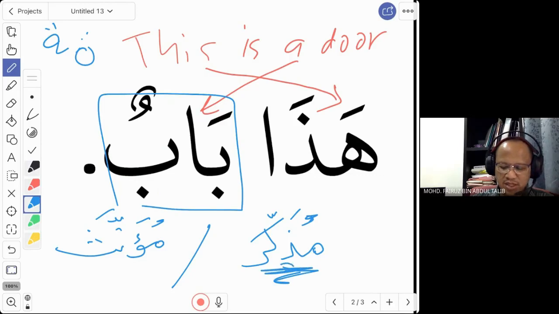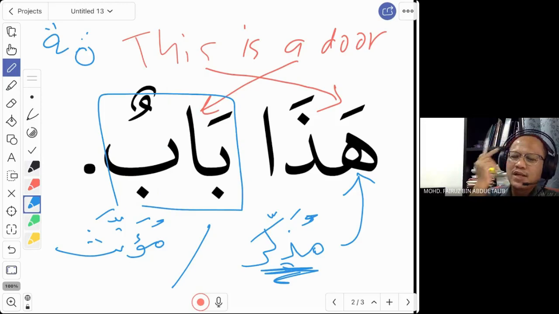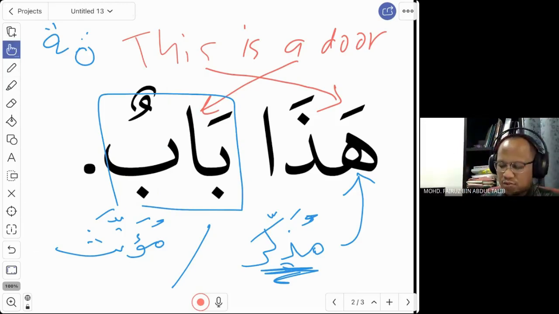And since this is muzakkar, we have to say haza. But why haza? Not because haza is muzakkar. No, it is because of the word bab. We are pointing to the bab, to the door. So since you are pointing to the word bab, and bab is muzakkar, therefore we say haza. That is the answer. Why do we say haza and not hazihi?